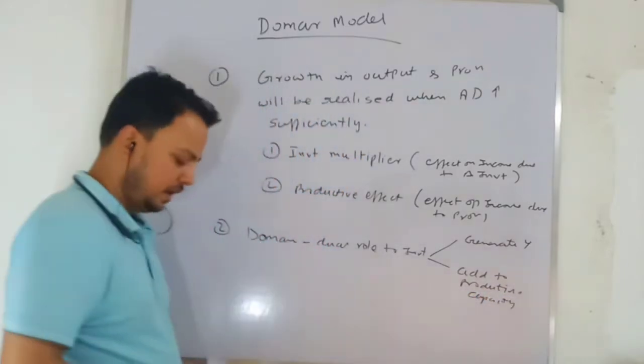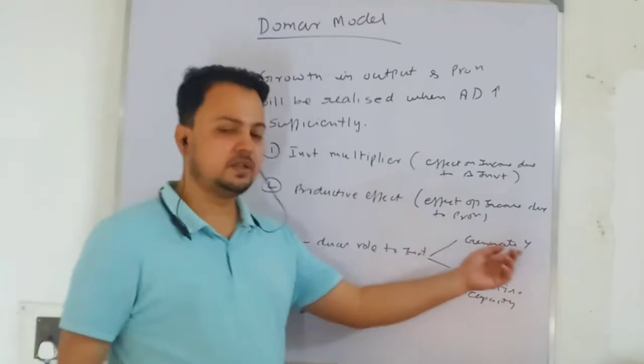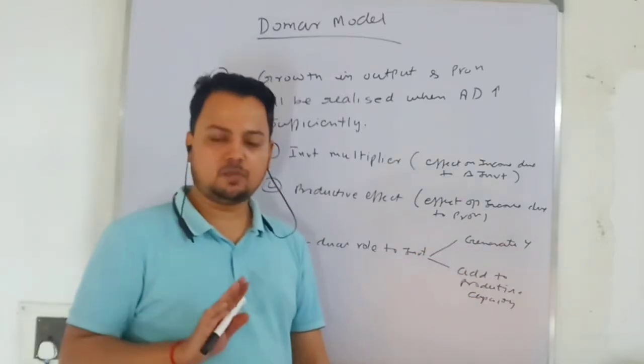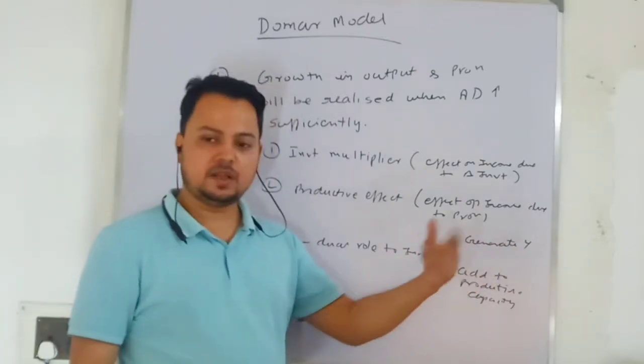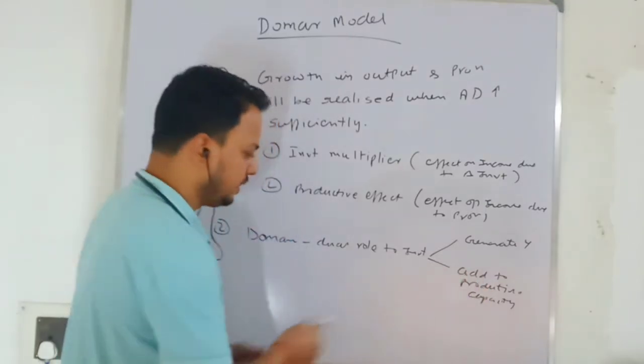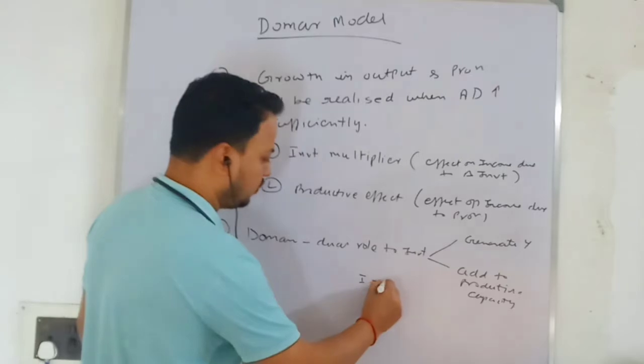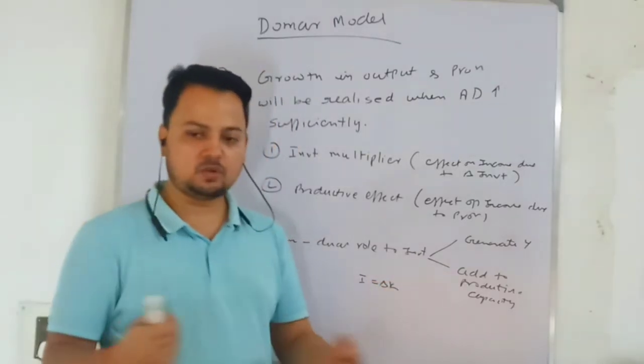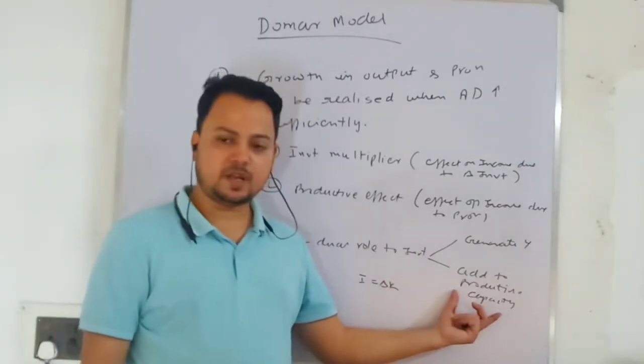Remember, when I say it generates income, we are talking about the short term, the Keynesian static framework. When we say that investment adds to productive capacity, that means investment is an addition to the capital stock. We are talking about the long run, so this is a supply side effect.